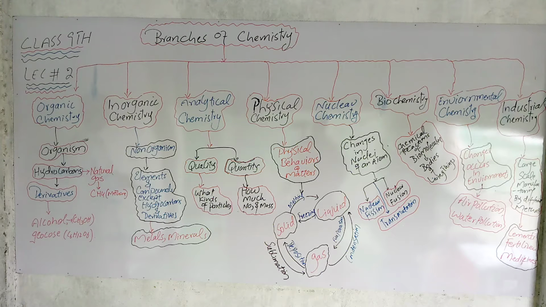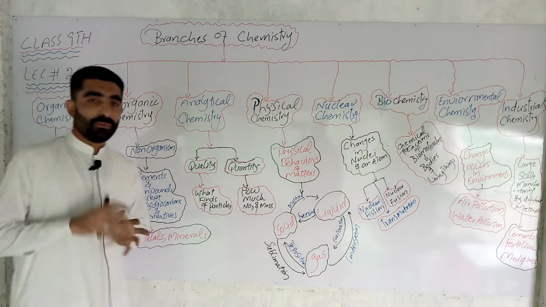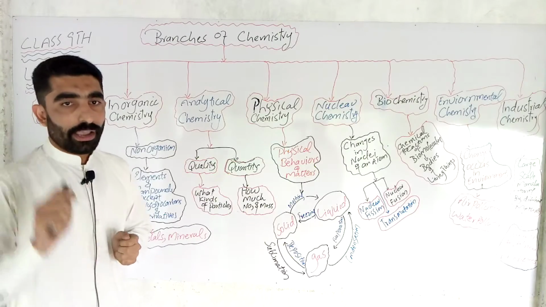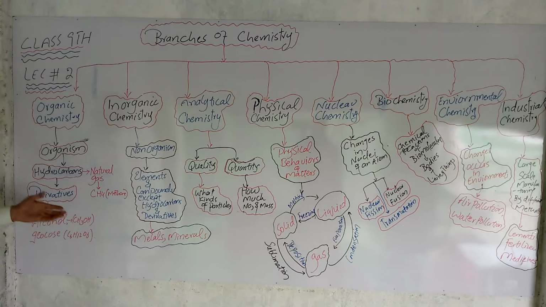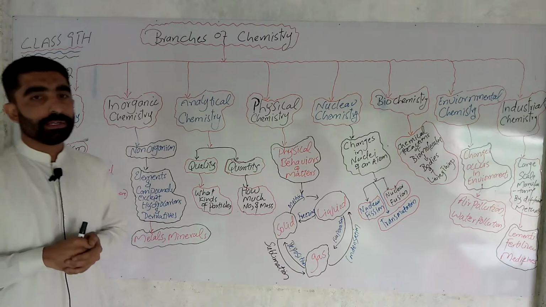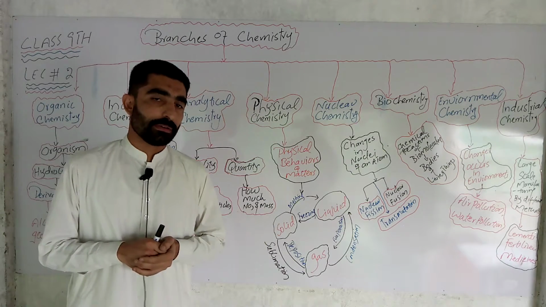Now, those compounds which are obtained from the hydrocarbons are called derivatives. What is a derivative? Derivatives are basically those compounds which contain carbon, hydrogen and a special type of group. This special type of group is called a functional group. For example, alcohol: C carbon, H hydrogen and OH. OH is the functional group, which indicates the alcohol. The second example is glucose. Now define organic chemistry in one sentence: the study of hydrocarbons and derivatives is called organic chemistry.